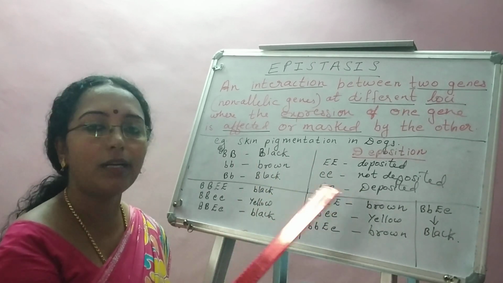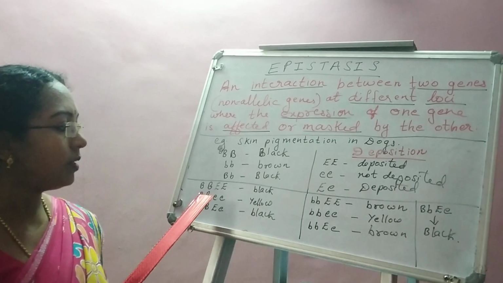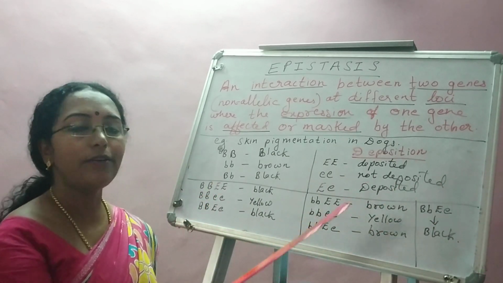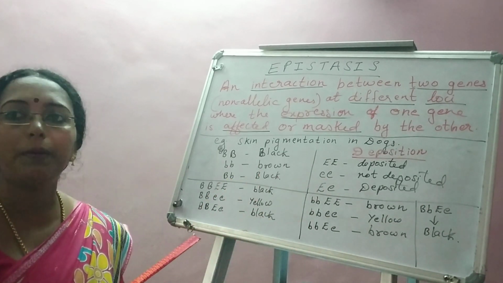I hope this part is clear. If it is clear, let's move forward. See, here I have written some 6 to 7 combinations of these alleles. Let us take a look one by one.